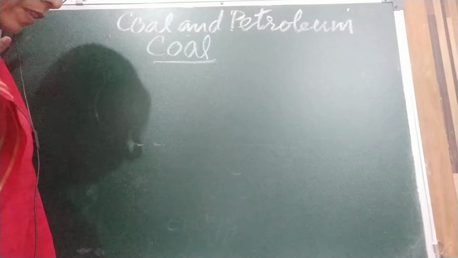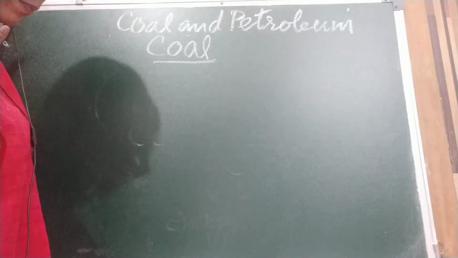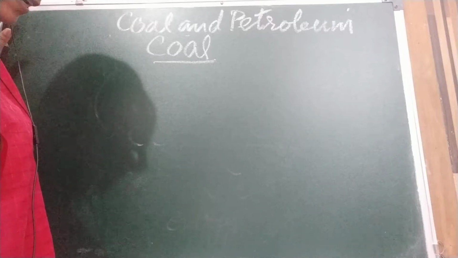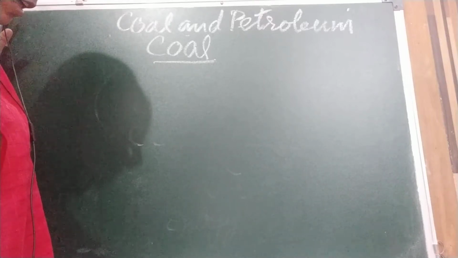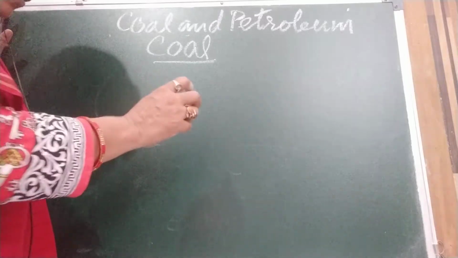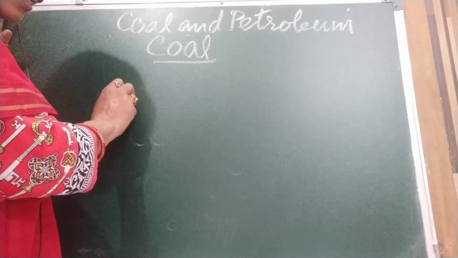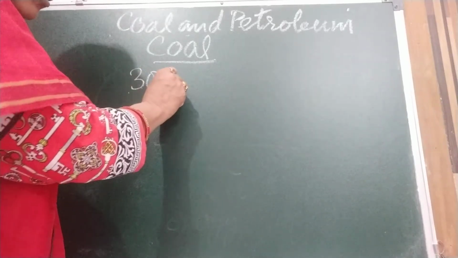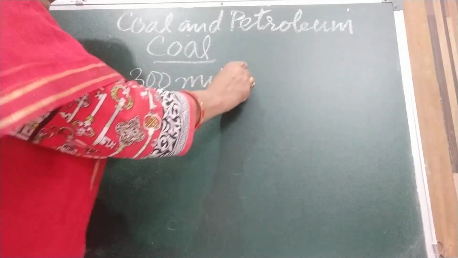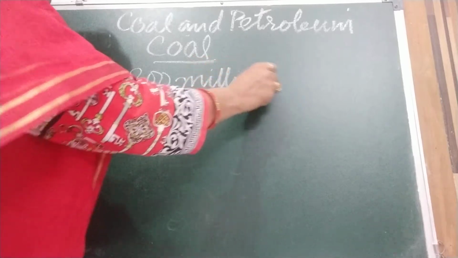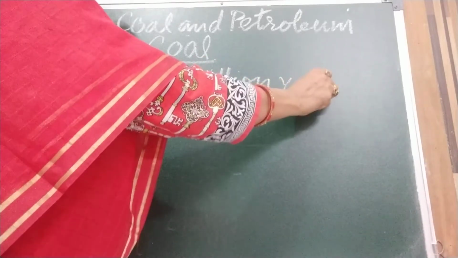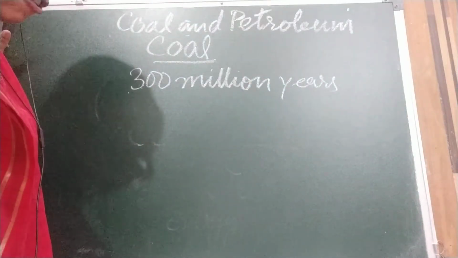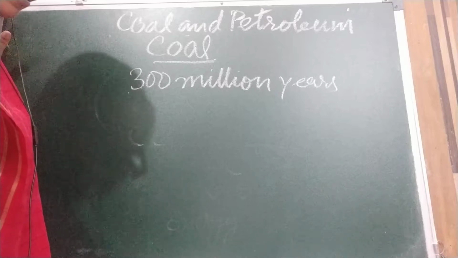Okay. Coal was formed during a period of over millions of years from dead plants that got buried inside the earth. So I am going to tell you in detail. Around 300 million years ago, there were dense forests in low-lying wetland areas.